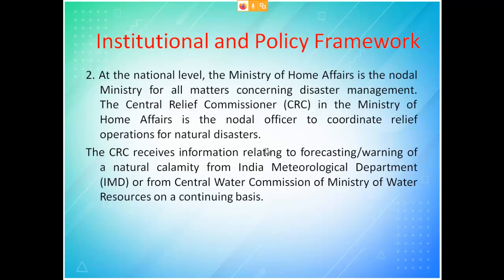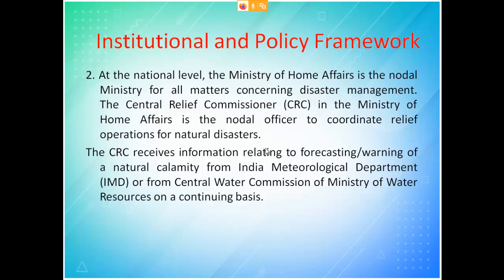At the national level, the Ministry of Home Affairs is the nodal ministry for all matters concerning disaster management. I think we might have heard this word, Ministry of Home Affairs. The Central Relief Commissioner, the CRC, in the Ministry of Home Affairs is the nodal officer who is going to take care and coordinate relief operations for natural disasters.